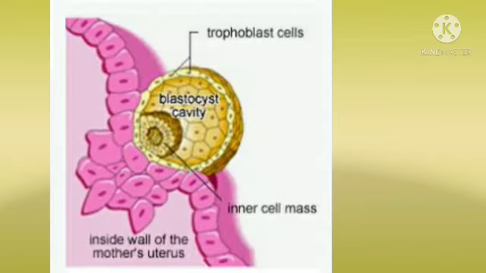Implantation. Implantation is the process of attachment of the blastocyst on the endometrium of the uterus. The blastocyst is held closely against the uterine endometrium. The area becomes more vascular. It helps in nutrition to the embryo before the formation of a functional placenta.